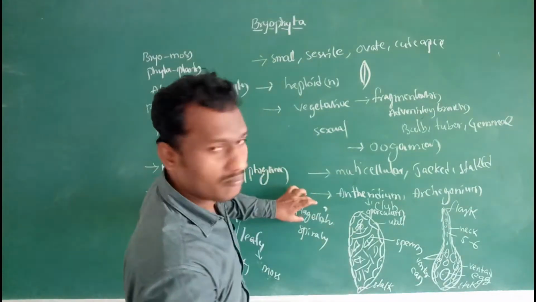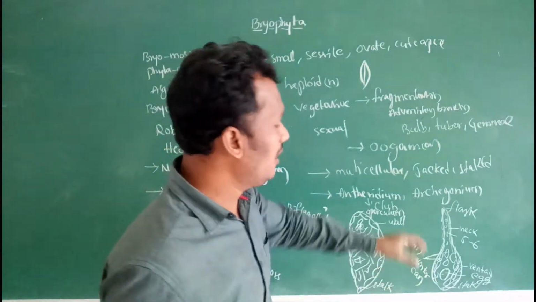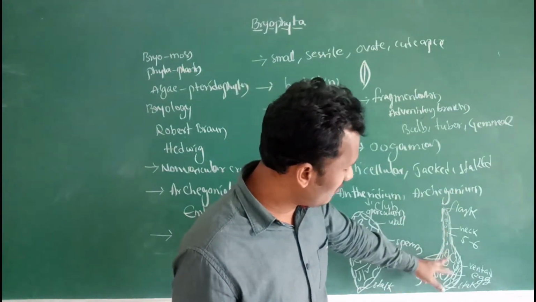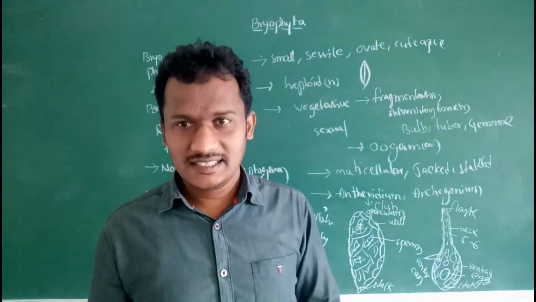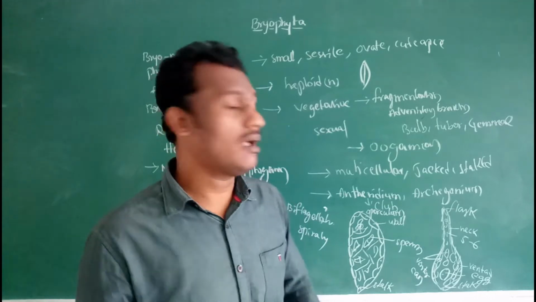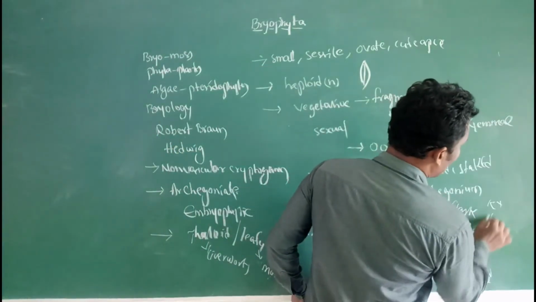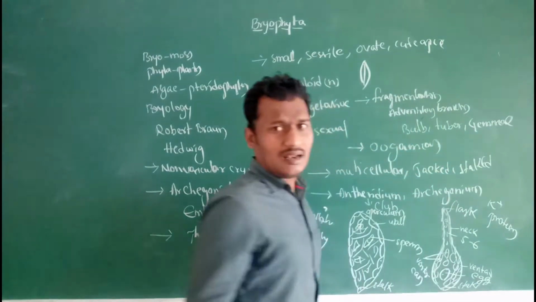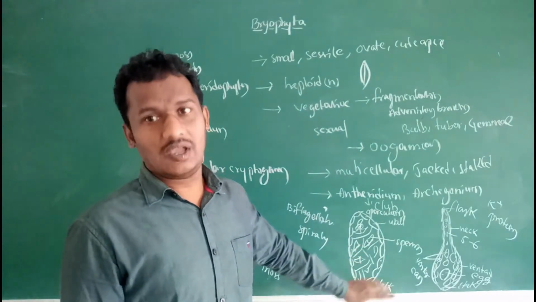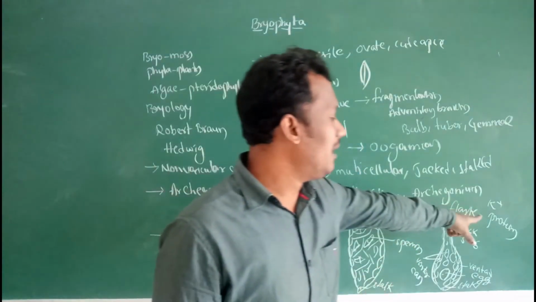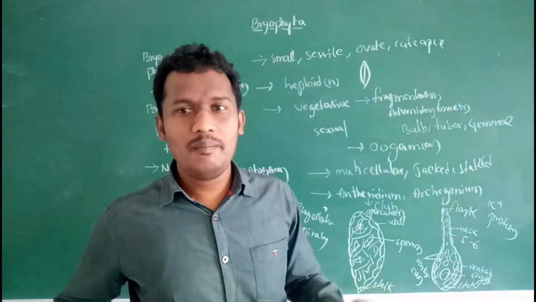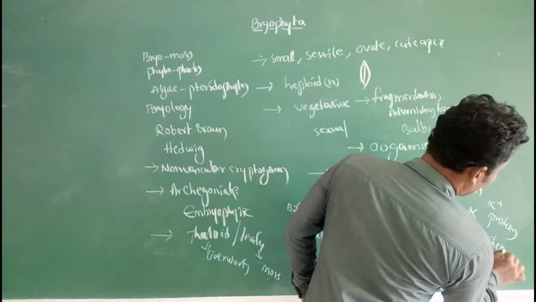These are flagellated and motile. They swim in water and reach the neck of the archegonium. At this time, the neck canal cells and venter canal cells disintegrate, that means degenerate, and release chemicals, K plus and proteins. These K plus and proteins attract the antherozoids, which then enter the neck. This type of sperm movement is known as chemotactic movement.